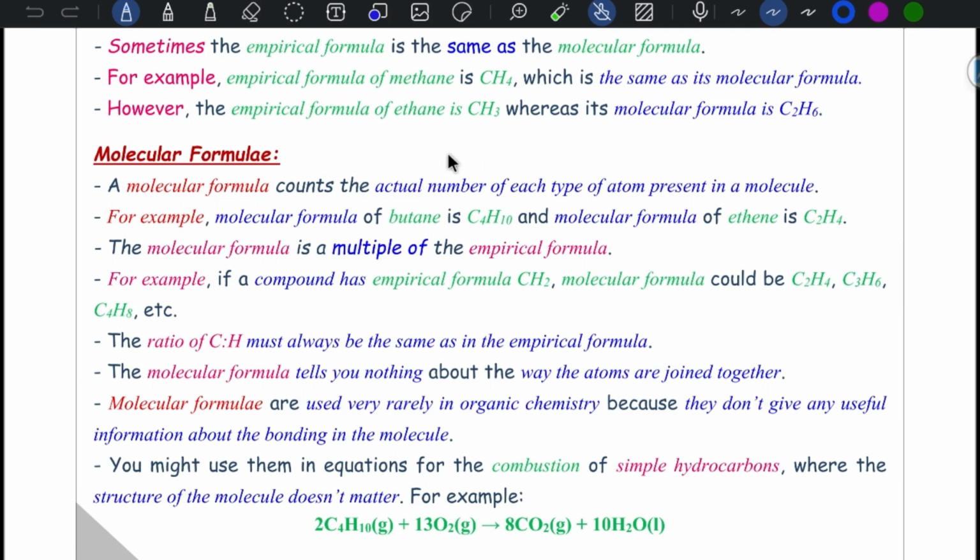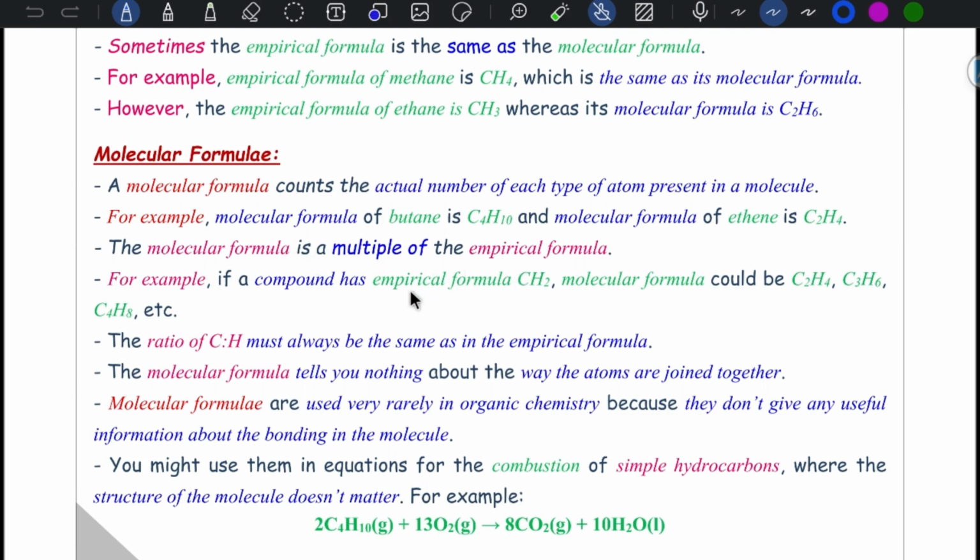When we talk about molecular formula, a molecular formula counts the actual number of each type of atom present in a molecule. For example, the molecular formula of butane is C4H10 and the molecular formula of ethene is C2H4. The molecular formula is a multiple of the empirical formula.